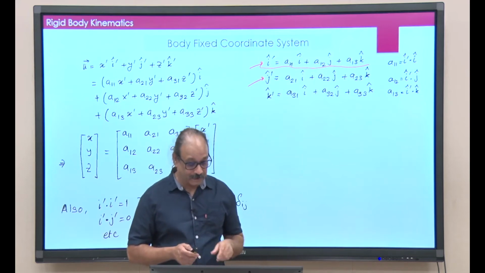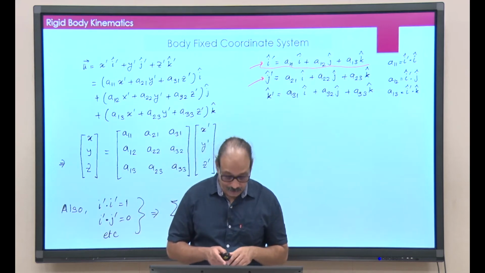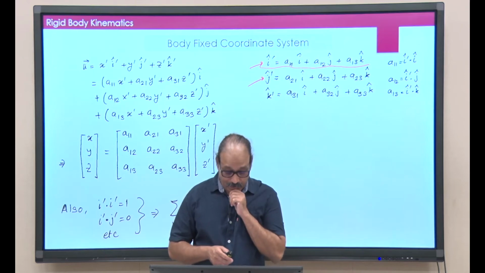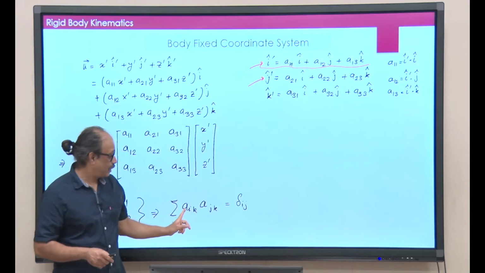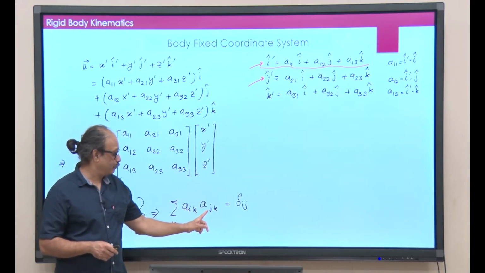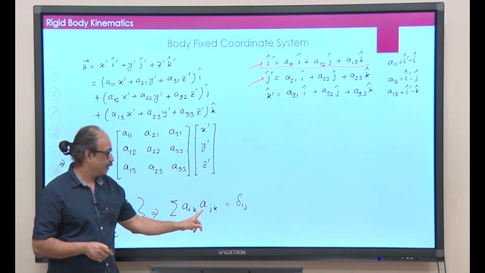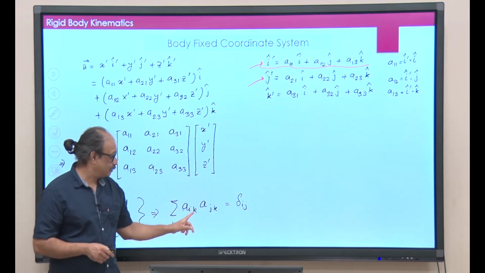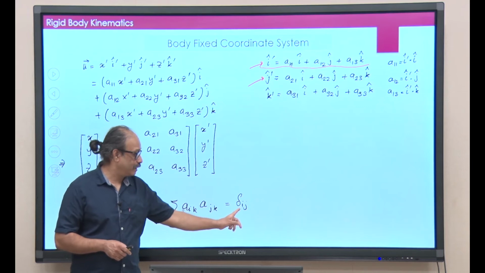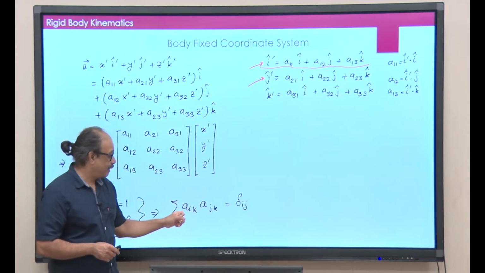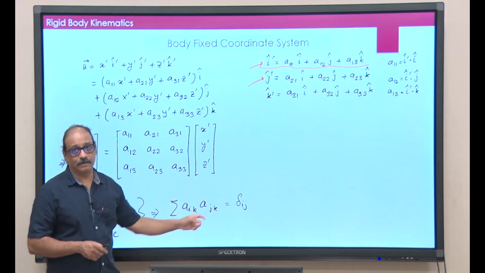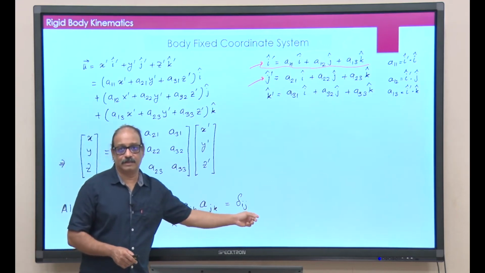So, 6 conditions, I am going to write them very neatly in this fashion. If i and j are equal to 1 each in this equation, then the sum over k of A1k A1k must be equal to delta ij, but i and j are equal to 1, so that must be equal to 1, and if i is not equal to j, then this dot product should be equal to 0.